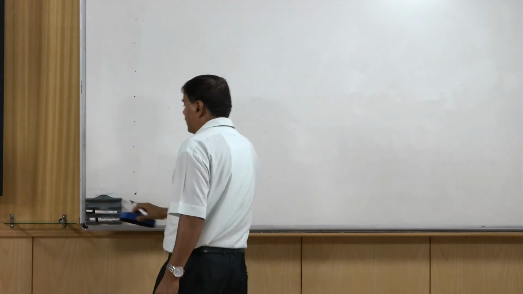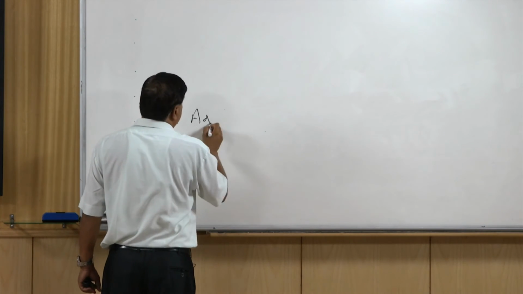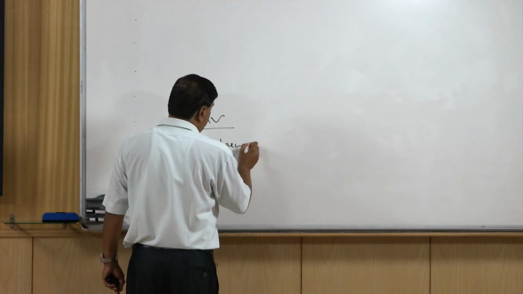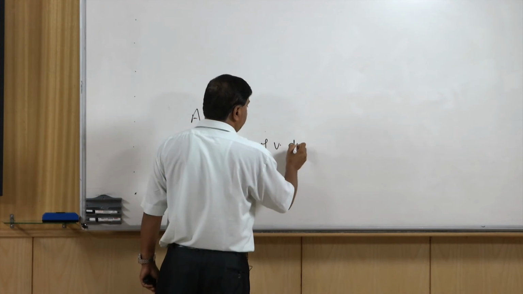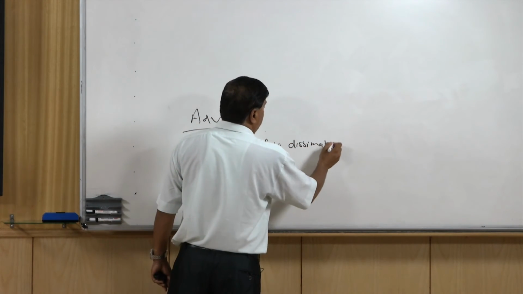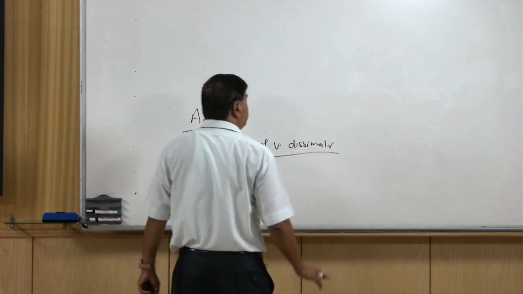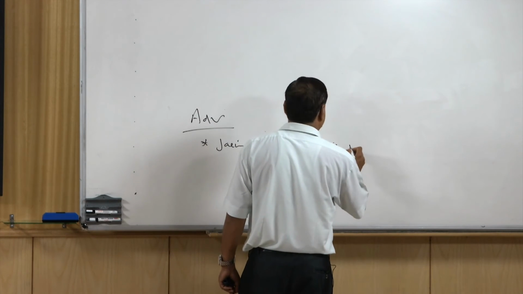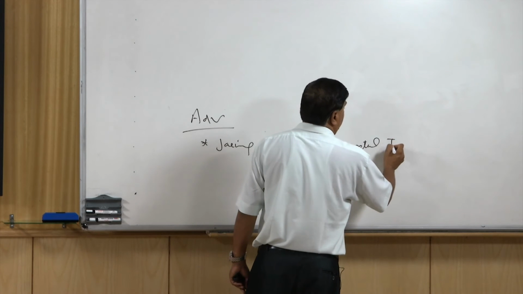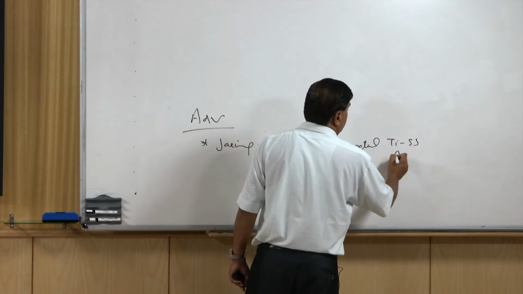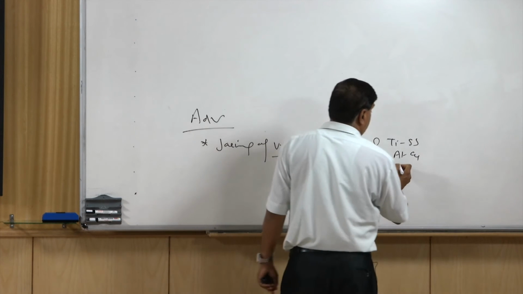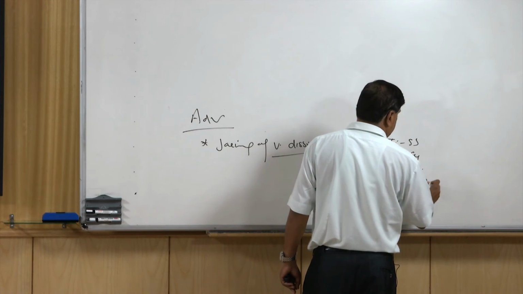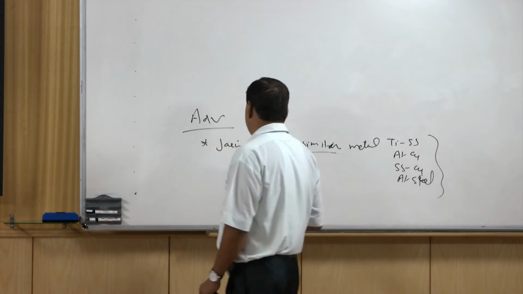So, the process is effectively used for joining very dissimilar metals, like titanium, stainless steel, aluminum, copper, and stainless steel, copper, aluminum, steel, etc. These are very dissimilar combinations which can be joined.